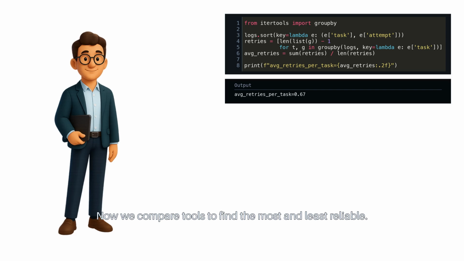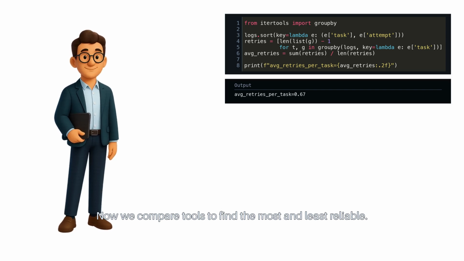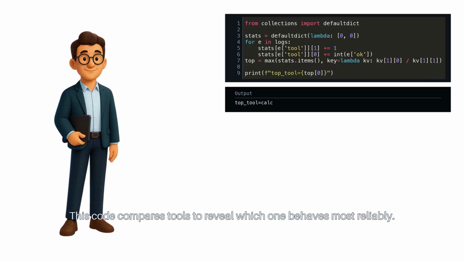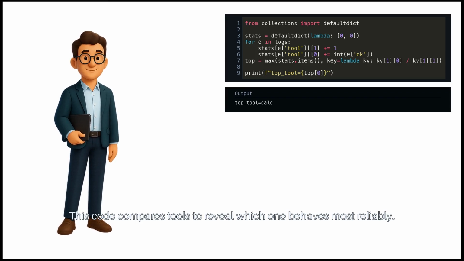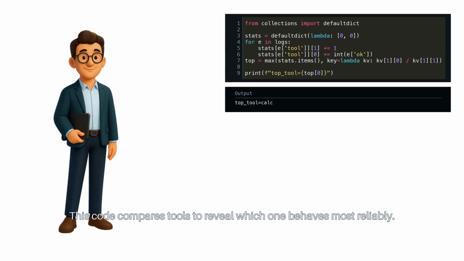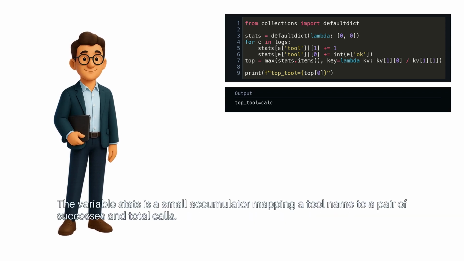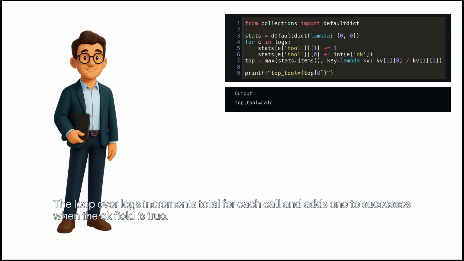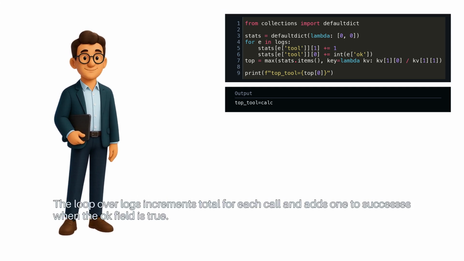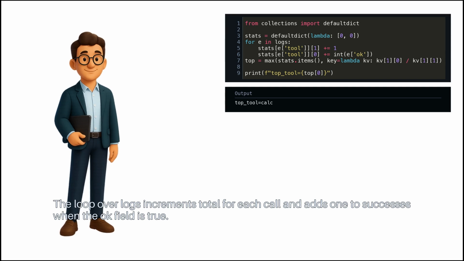Now we compare tools to find the most and least reliable. This code compares tools to reveal which one behaves most reliably. The variable stats is a small accumulator mapping a tool name to a pair of successes and total calls. The loop over logs increments total for each call and adds 1 to successes when the OK field is true.